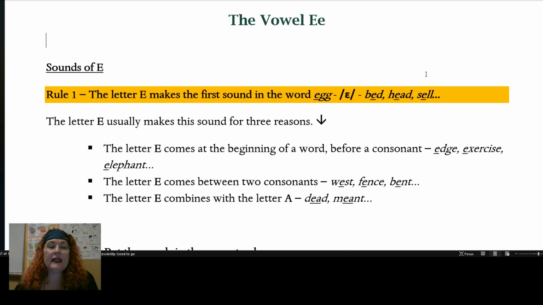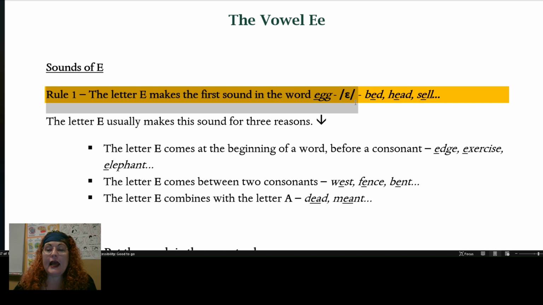Let's look at the vowel E today. E has many sounds. Like the other vowels, it's quite tricky. Let's look at the most common sounds of the letter E. The first rule we're going to look at is that E makes the first sound in the word egg.